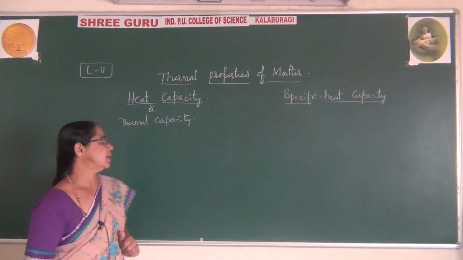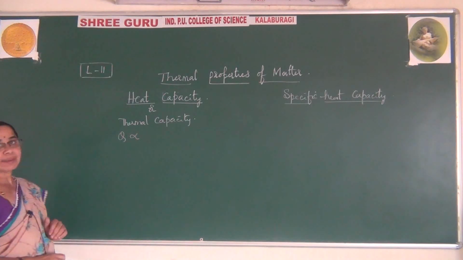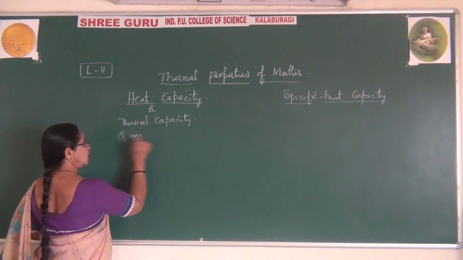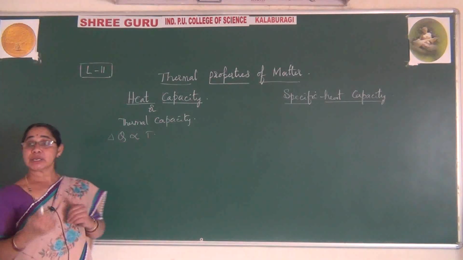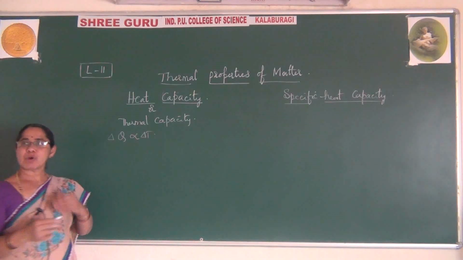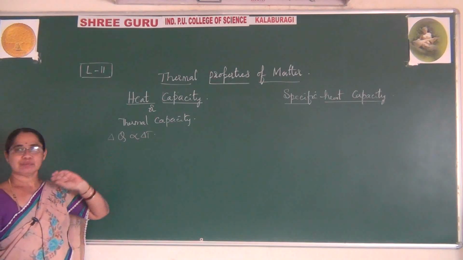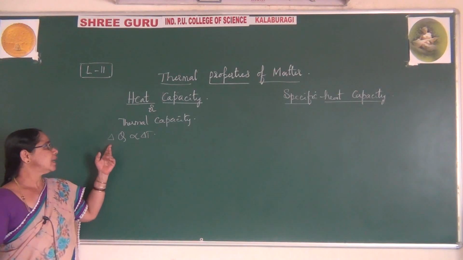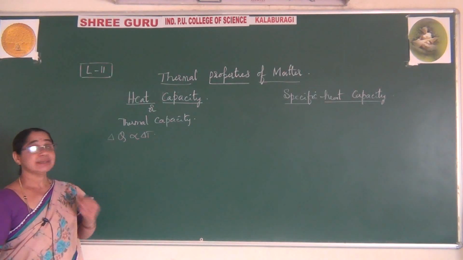So let me say Q amount of heat is supplied to it, then the temperature increases by some T, right? But if a delta Q amount of heat is supplied, then the temperature increases by a delta T. A small quantity of heat is supplied, and a small rise in temperature occurs. So delta Q is directly proportional to delta T. What is this delta T? It is the rise in temperature.